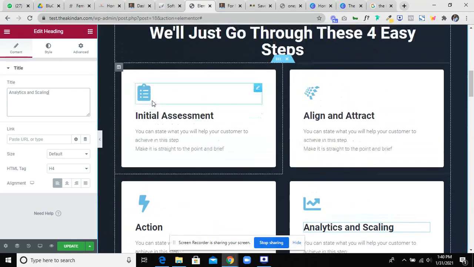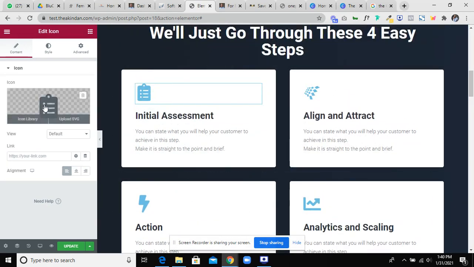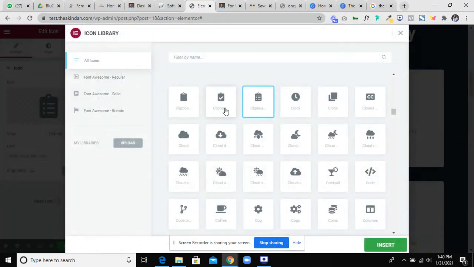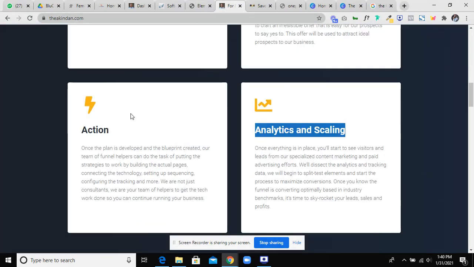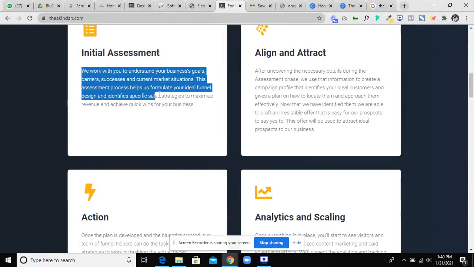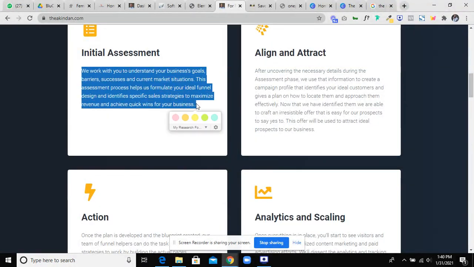You can also change the icon. To change the icon, just click on the icon and then click on this place to show you other icons that you can use to represent each of your steps. So let me complete this. Copy.